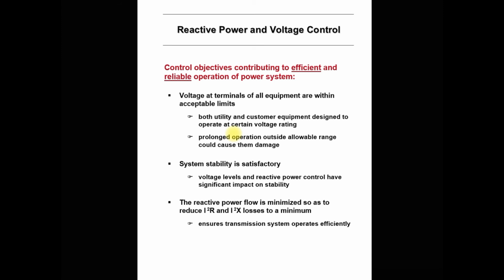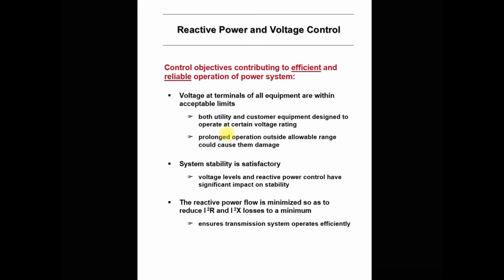If the voltage deviates out of this boundary, what will happen? It may be possible that your equipment may be damaged. To avoid this type of problem, you must keep the voltage within the limit.